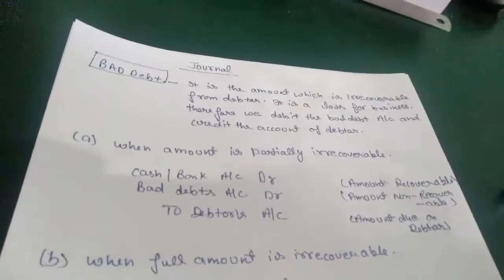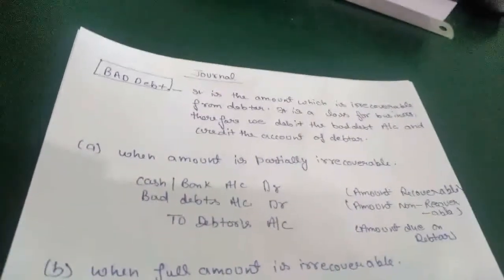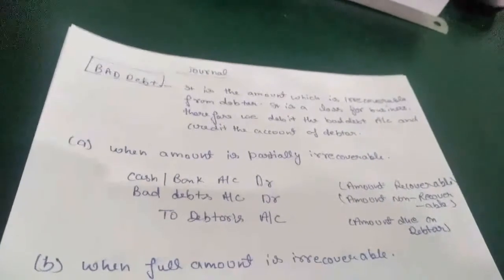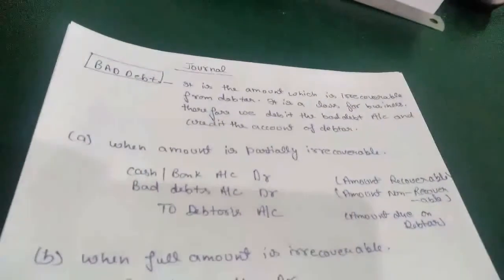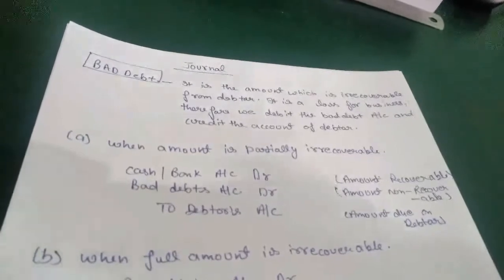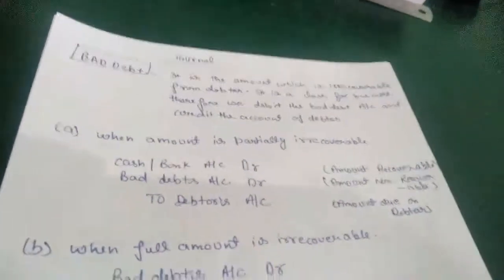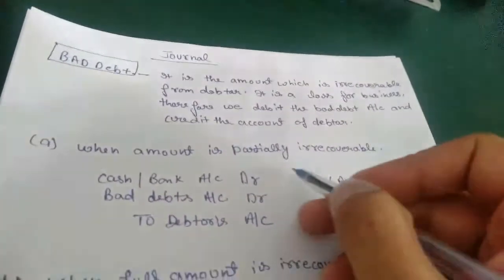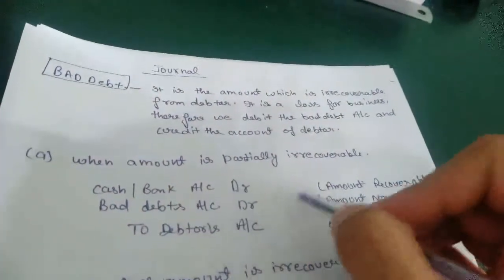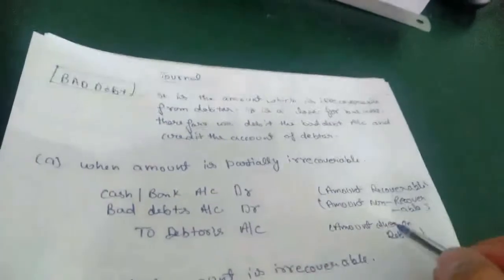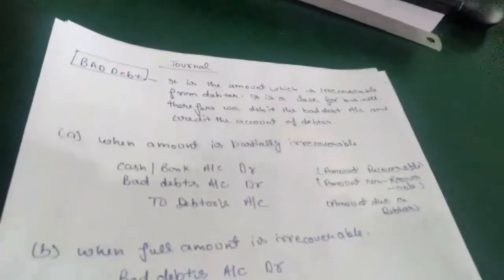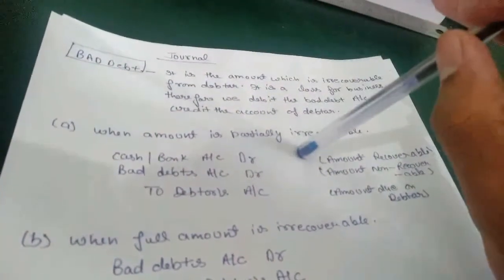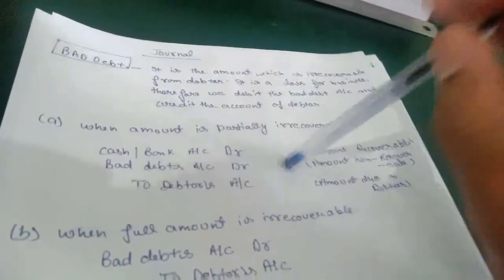Okay, let's take an example. We sold goods to Mohan of 2000 and Mohan became insolvent and only 50% of amount is recoverable from that Mohan. So what will be the entry? Cash account debit 1000, bad debt account debit 1000, to debtor 2000, because Mohan is standing of amount 2000 in our books, but half of the amount is recoverable from him and half of the amount is non-recoverable from him.